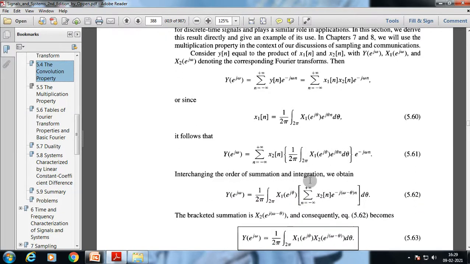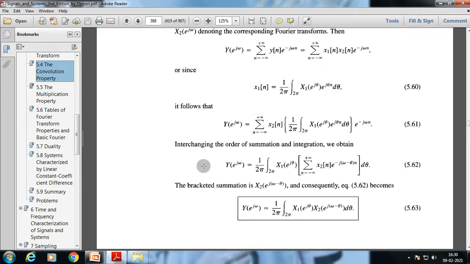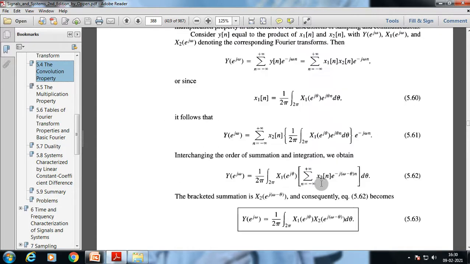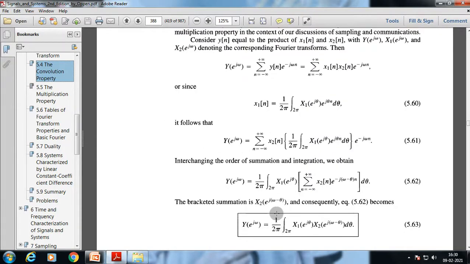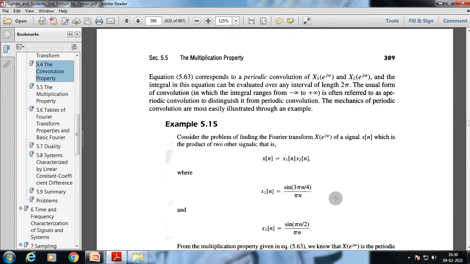Interchanging the order of summation and integration, we obtain Y(e^{jω}) equal to 1/2π times the integral over 2π of X1(e^{jθ}) times the summation over n from minus infinity to plus infinity of x2[n] e^{−j(ω−θ)n} dθ. The bracketed summation is X2(e^{j(ω−θ)}), and consequently equation 5.62 becomes Y(e^{jω}) equal to 1/2π times the integral over 2π of X1(e^{jθ}) X2(e^{j(ω−θ)}) dθ.